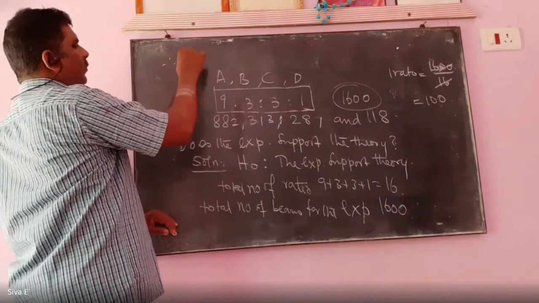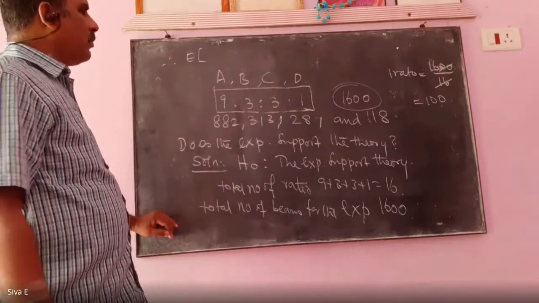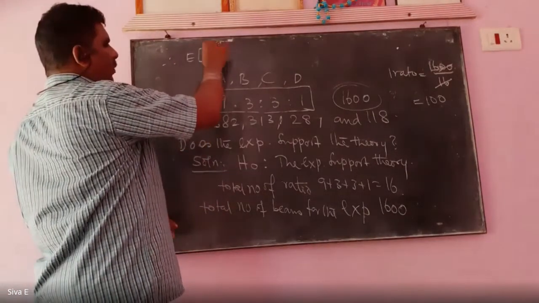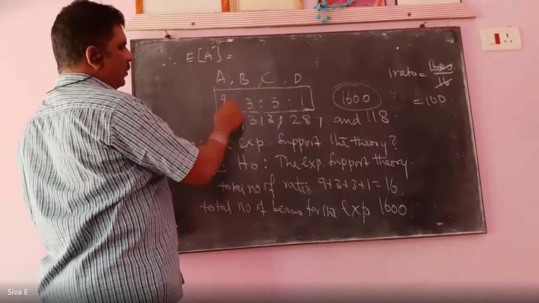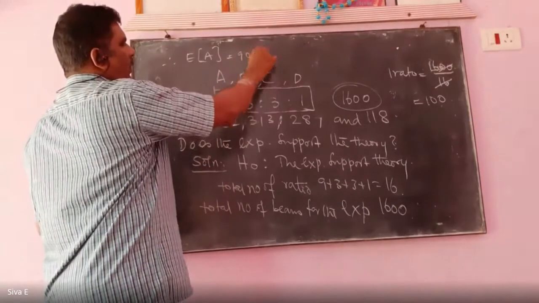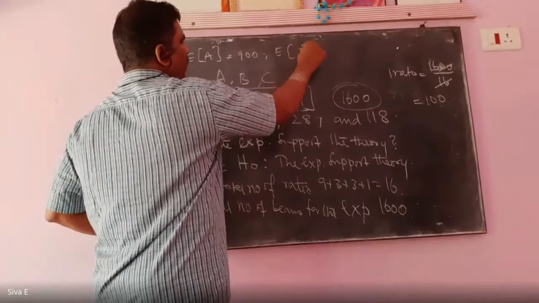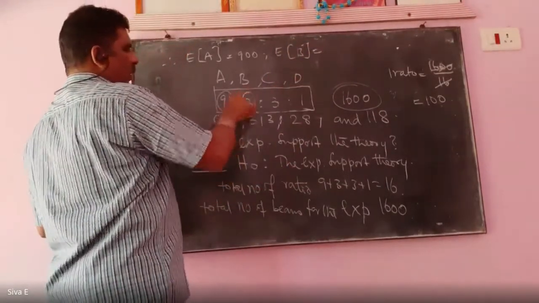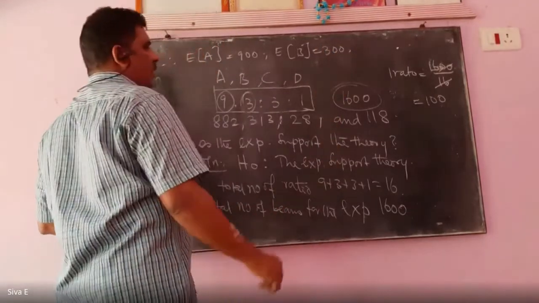Therefore, the expected value of A: how many ratios are there? 9 ratios, so 900. Expected value of B, 3 ratios, that is 300.